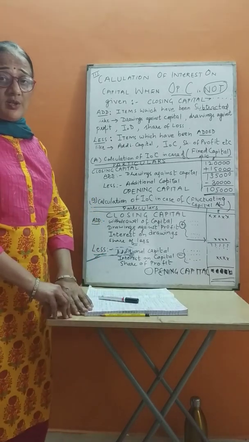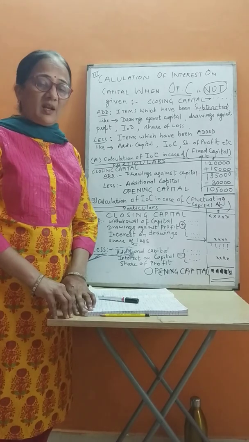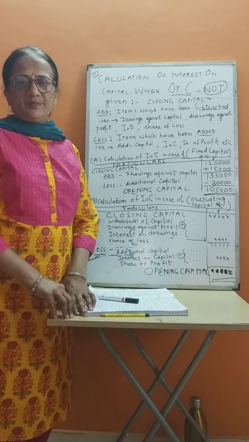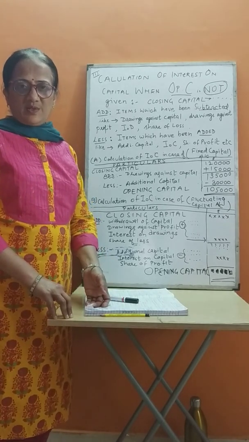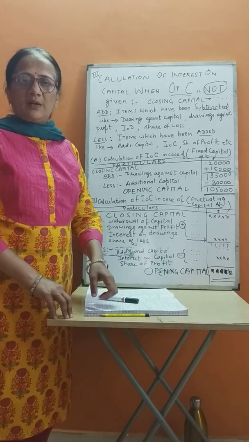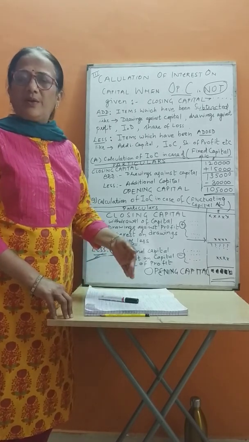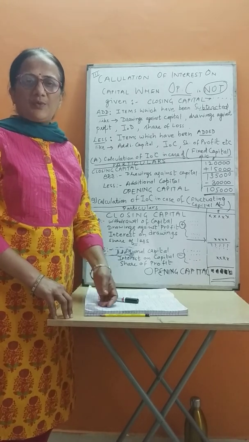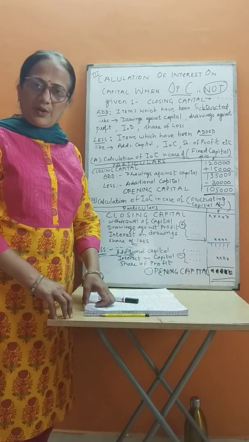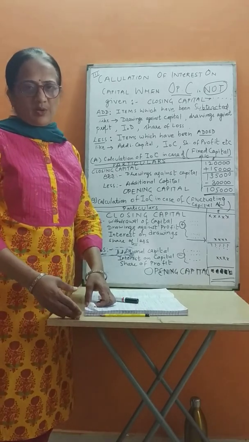In situation 2, we did withdrawal of capital and then calculation of interest on capital. For opening capital, when we are calculating IOC, we calculate IOC on opening capital till the date of drawing. After that, on the reduced amount, you calculate IOC for the time period left in that accounting year. Then you add both amounts and you will get the total IOC.